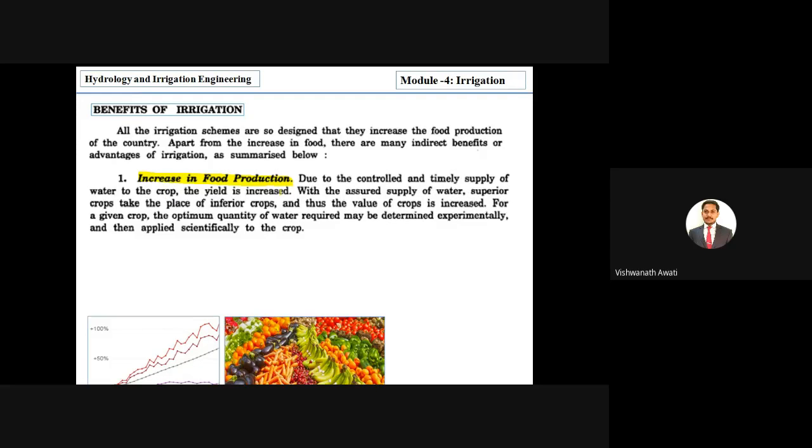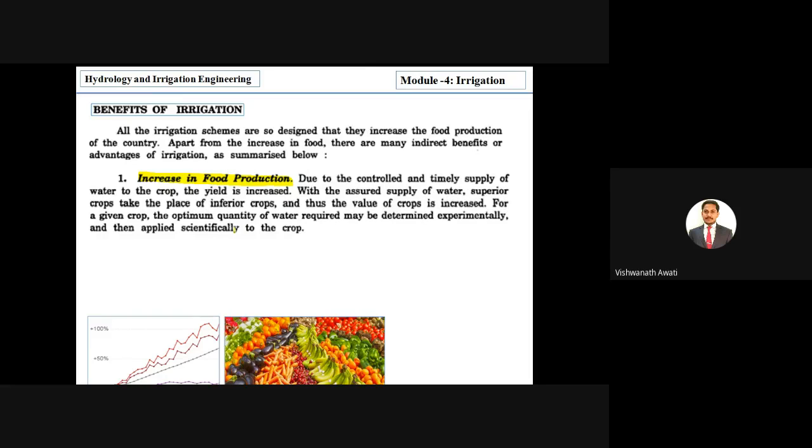With the assured supply of water, superior crops take the place of inferior crops. Thus, the value of the crop is increased for a given crop. The optimum quantity of water required may be determined experimentally and then applied scientifically to the crop. So by determining how much water is required for complete growth, and through scientific analysis, we can make good production.